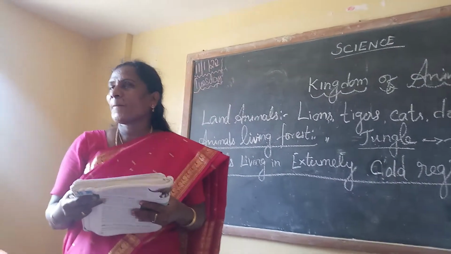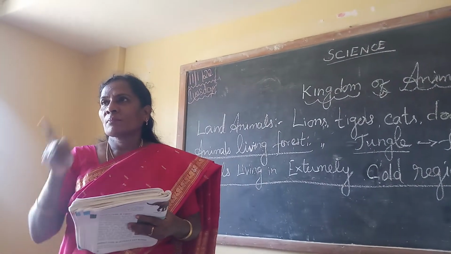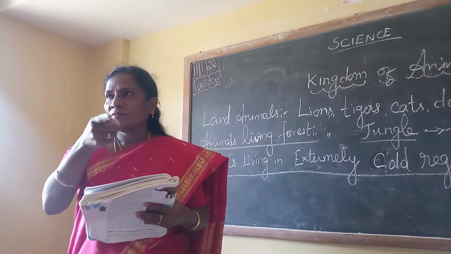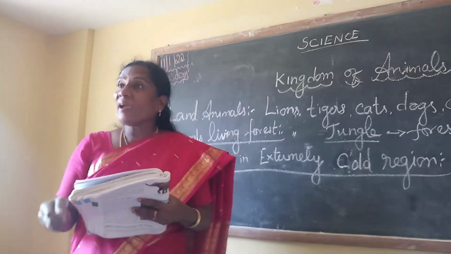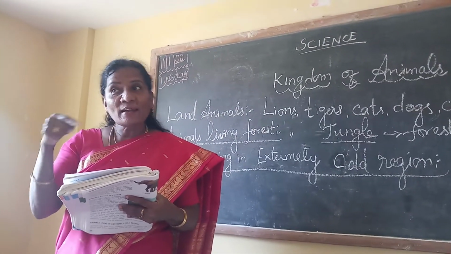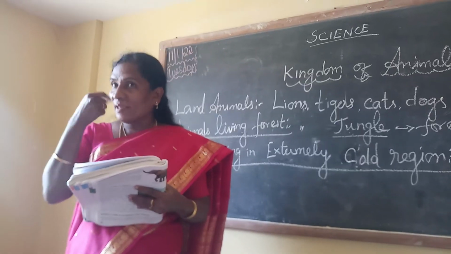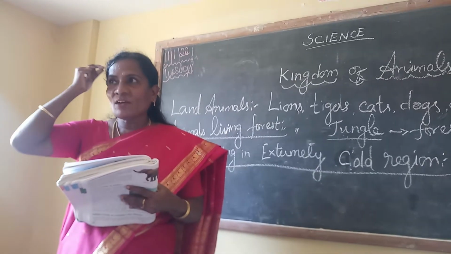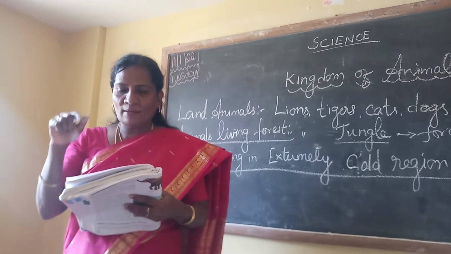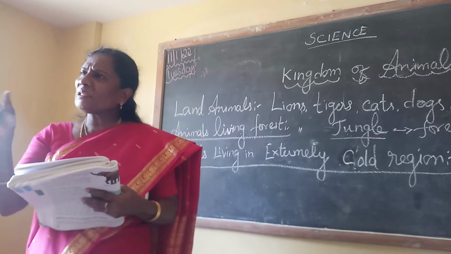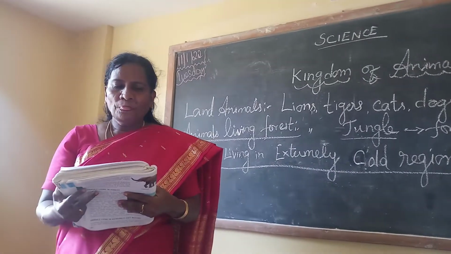What is the meaning of fur? Hair. Fur means hair, H-A-I-R. The difference between A-I-R and H-A-I-R: A-I-R is what we breathe, and H-A-I-R is this one on your head. Don't forget, it is a simple thing that you have to learn.